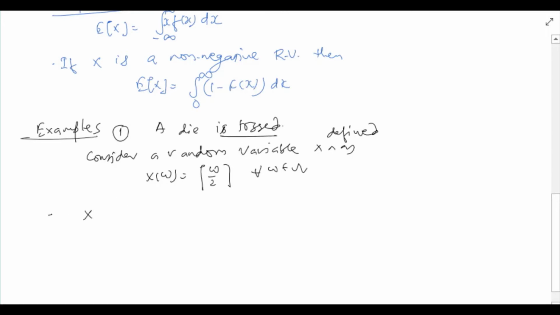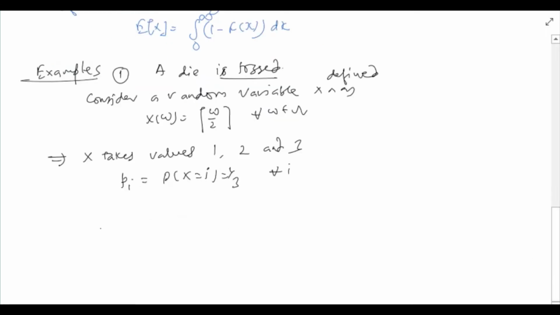Then clearly x takes values 1, 2 and 3. Moreover, the probability of x taking value i, that is p_i, is 1 by 3 for all i, that is i equal to 1, 2, 3. So expected value of x would be given by 1 by 3 into 1 plus 1 by 3 into 2 plus 1 by 3 into 3, which turns out to be 2.